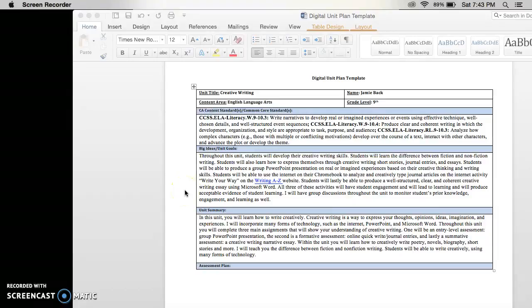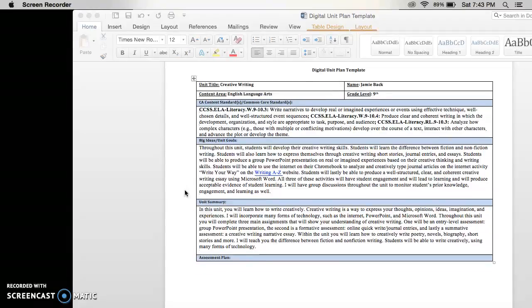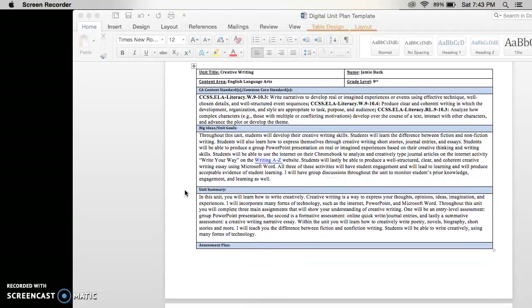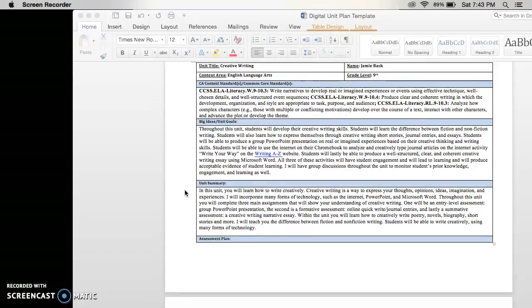All three of these activities will have student engagement and will lead to learning and produce acceptable evidence of student learning. I will have group discussions throughout the entire unit to monitor students' prior knowledge, engagement, and learning as well. My main goal throughout this entire semester is to make sure that the students are always learning what I am teaching. I do not want to move on from a unit if the majority of the class does not understand the material being taught. I do not want to move on from an assignment until the understanding of the assignment is taught and learned. The most important thing is that you as students are learning the material given to you.